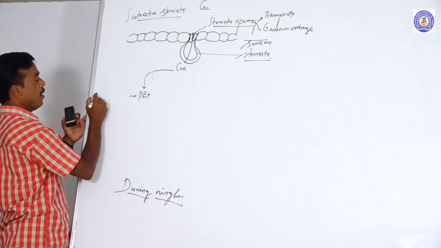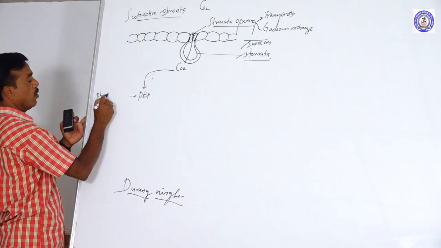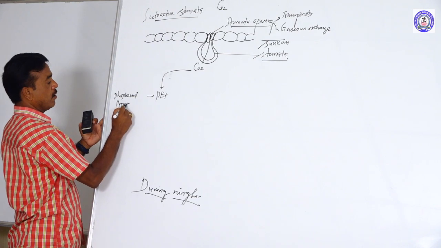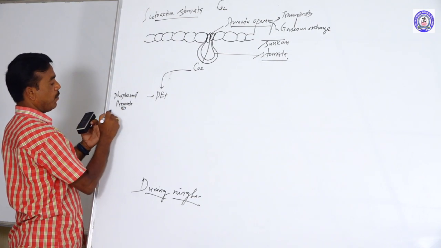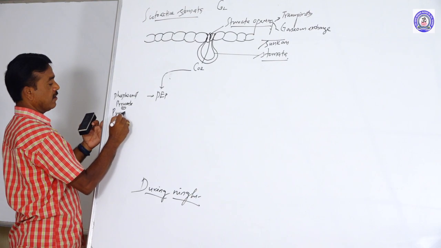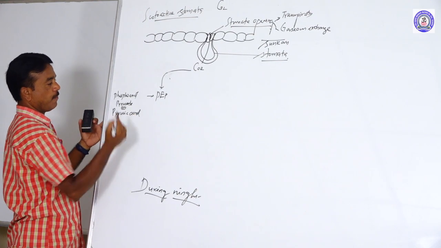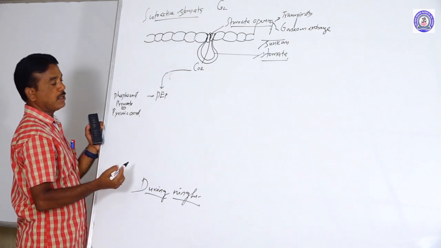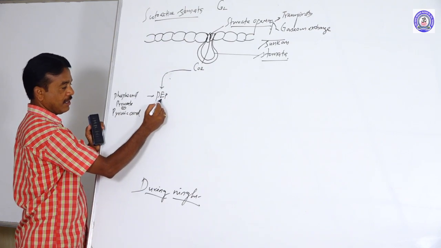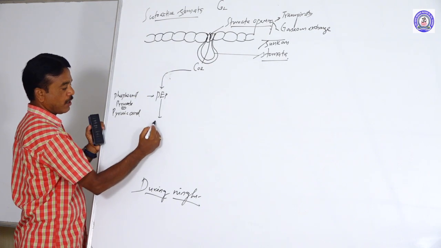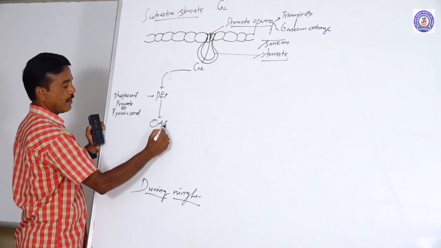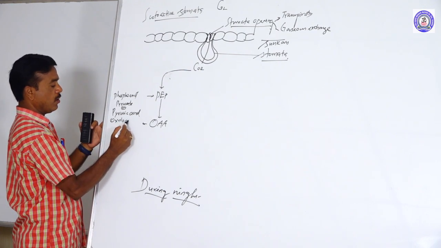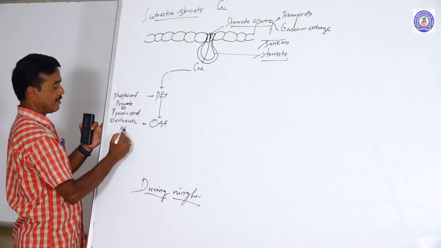What is called PEP? Phosphoenol pyruvic acid. After entering, carbon dioxide picks up the phosphoenol pyruvic acid and it is converted into OAA. What is the OAA? Oxaloacetic acid.